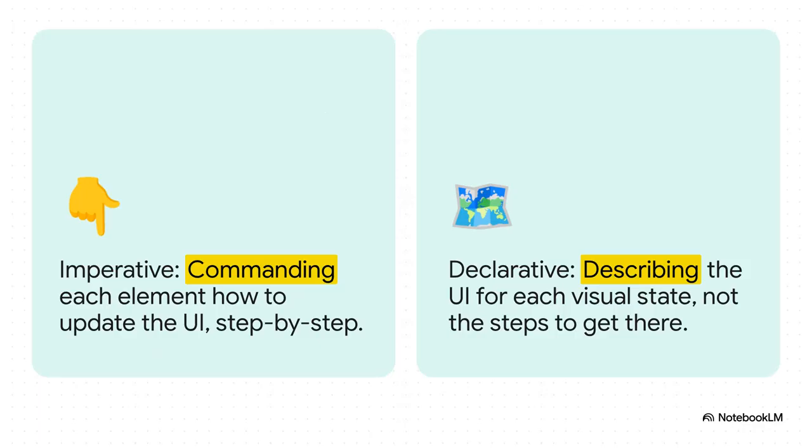Imperative programming is kind of like giving a driver turn-by-turn directions without ever telling them where they're ultimately going. You're micromanaging every single step. Declarative programming, which is React's whole approach, is just giving them the destination address and letting them figure out the best route. You describe the end result, not the steps to get there.